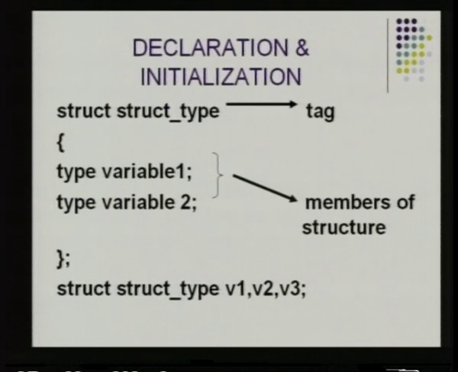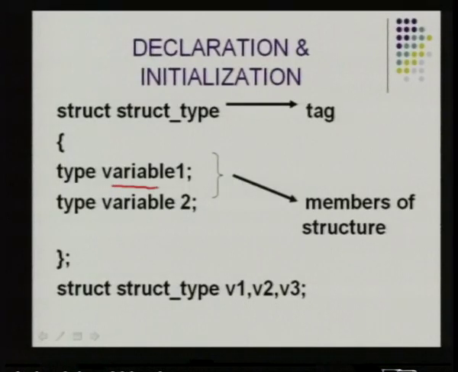In that we have type variable 1, type variable 2; these are the variables that we want inside a structure. We can have integer, we can have character, we can have float, whatever we want. These are all called the members of the structure, the variables that the structure holds. So, here you have the tag for a structure, you need to have the struct keyword, and you need to have these structure variables. These structure variables are called the members of the structure. You are supposed to identify the difference between the two using these words. When we mean tag, we mean the name of the structure. When we mean members, we mean the variables that it holds. And all the struct variables should be present within opening and closing braces.